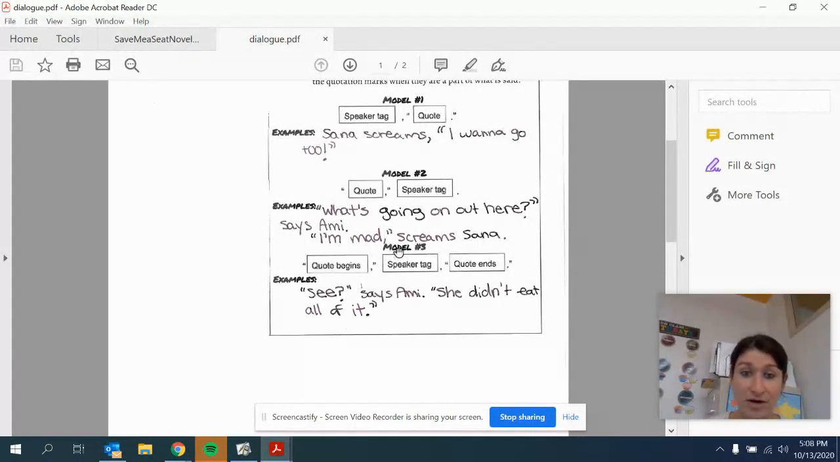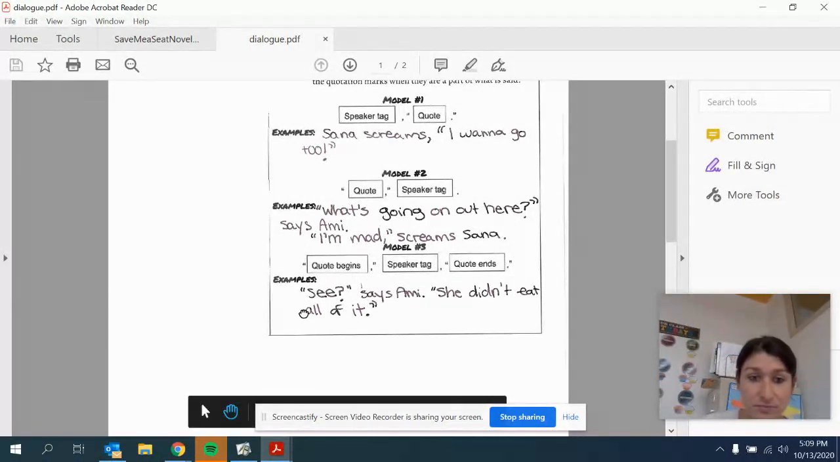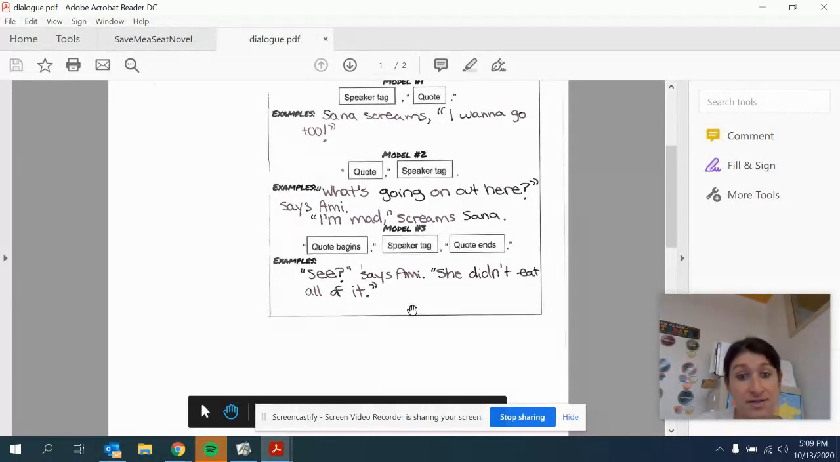Lastly, we have our third example where you have our speaker tag in the middle. So you're going to have a quote that begins, then we have our speaker tag, and we have a quote that ends. And we have a comma breaking up these pieces. So let's see an example. "See," says Ami, "she didn't eat all of it."